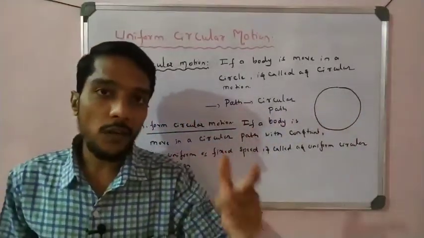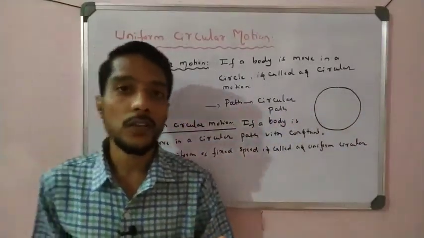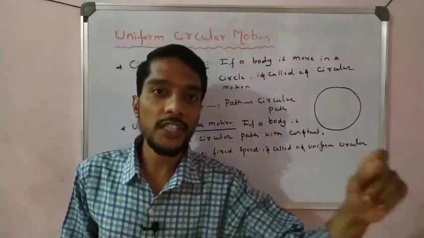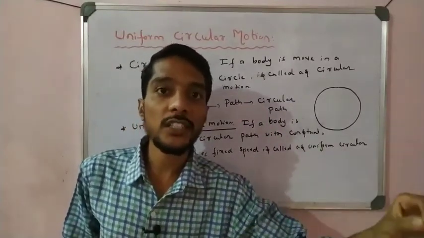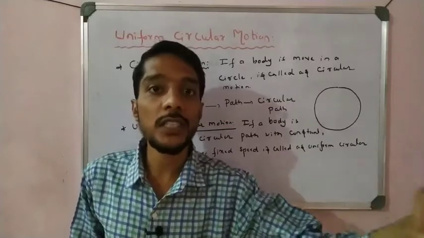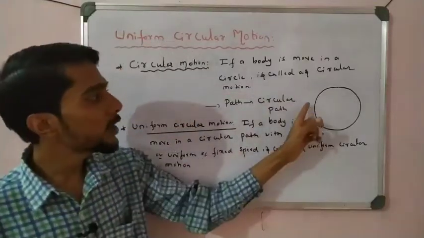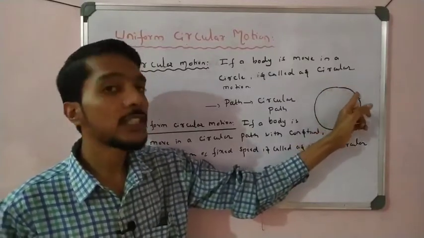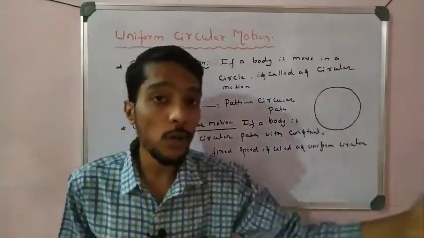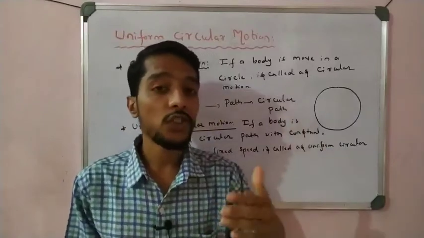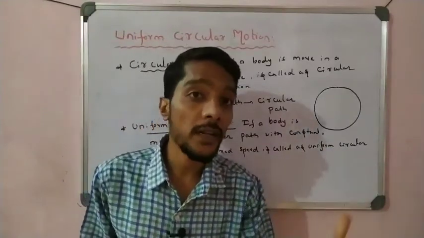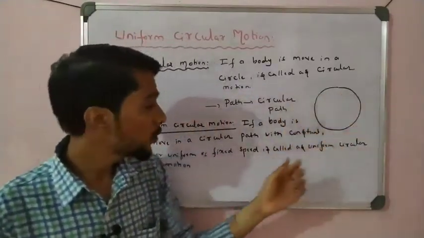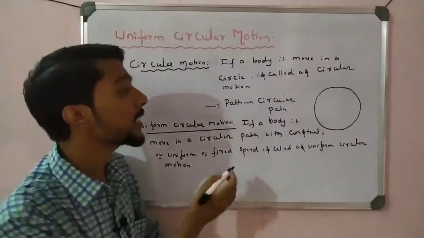And in that circular motion, the speed: we know that the rate of change of distance is called speed, right? When an object is moving in a circular path, what happens here? It continuously changes its distance from one point to another point. So changing distance is speed. So that speed is fixed at every point.